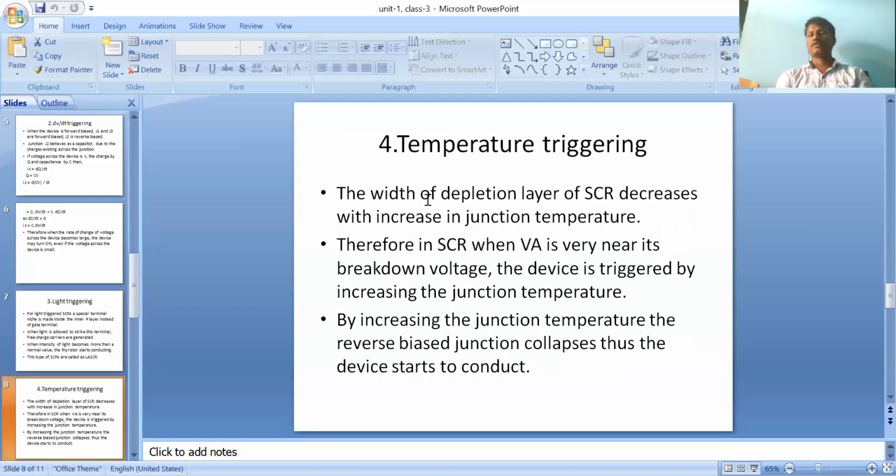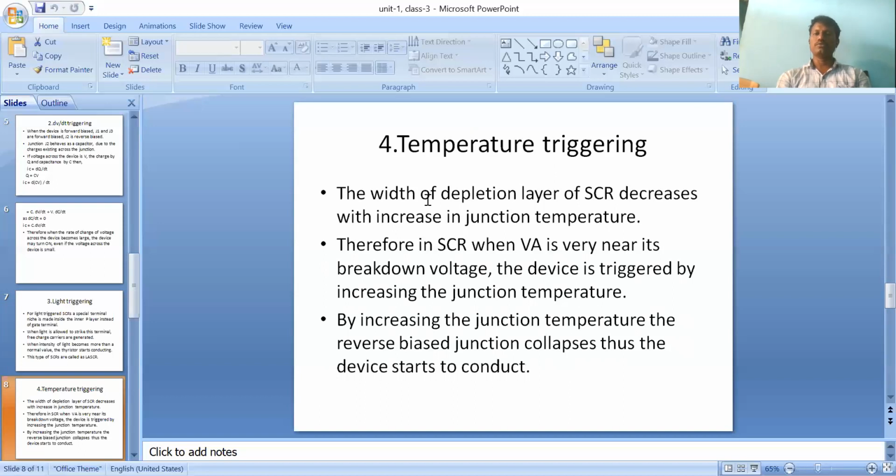And last is temperature triggering. Suppose the junction state is reverse bias. What about the depletion layer? The width of the depletion layer of an SCR decreases with increase in junction temperature. In forward blocking mode, the junction state is reverse bias and it maintains some depletion layer. The width of the depletion layer is more when temperature decreases, so they are inversely proportional. Suppose temperature increases, automatically the depletion layer also decreases. Once the depletion layer decreases, it starts conducting and allows the charge carriers from one layer to another layer.